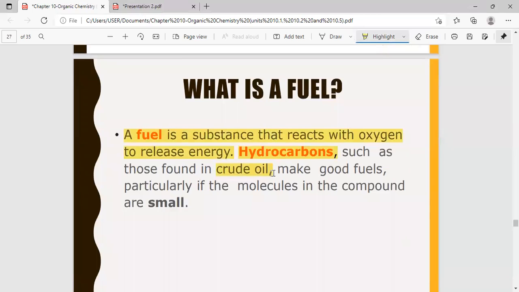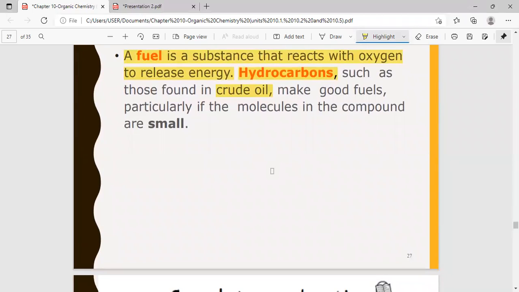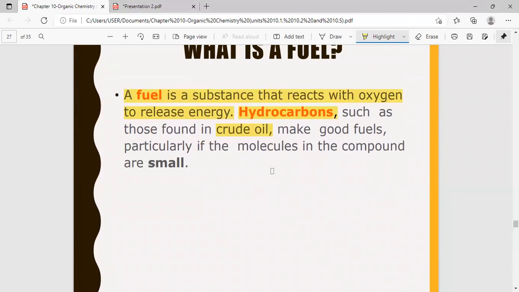Now, what is the fuel for our body? Food. Yes. During respiration, the food is digested to simpler molecules called glucose. Glucose reacts with oxygen to form carbon dioxide, water, and energy. We use that energy for our daily activities. The carbon dioxide we exhale, the water also goes out of our system.